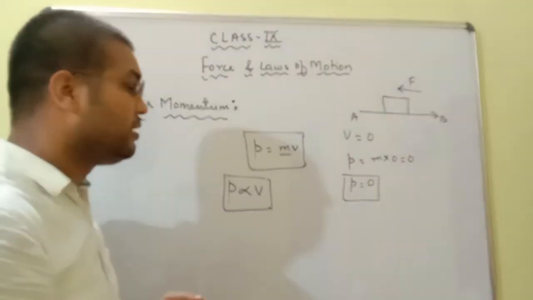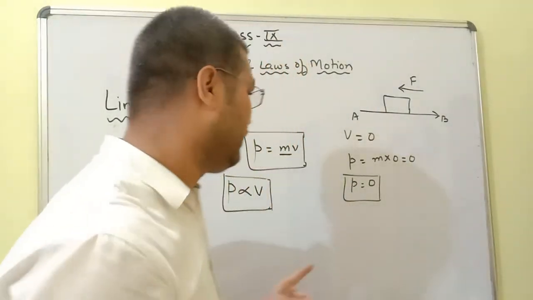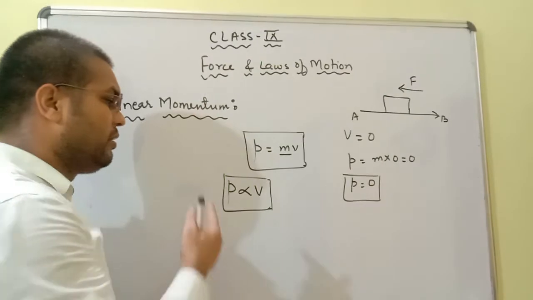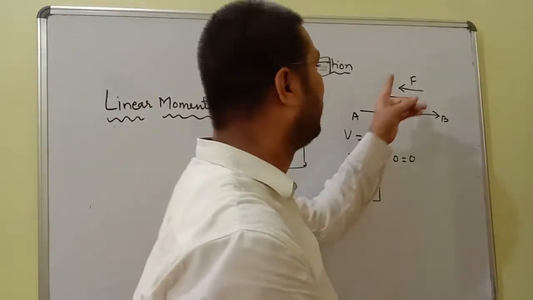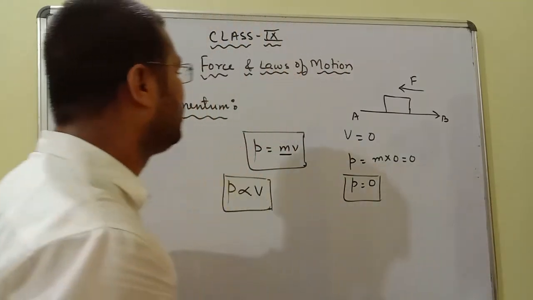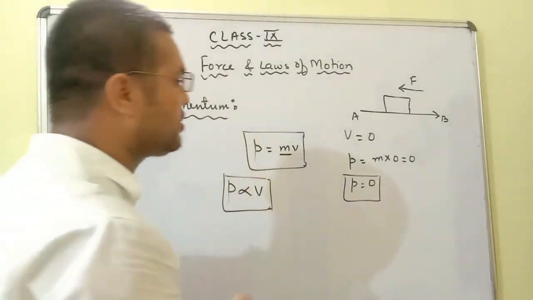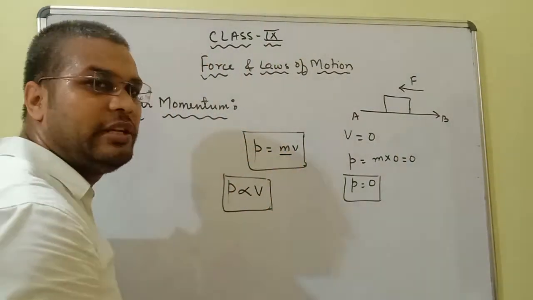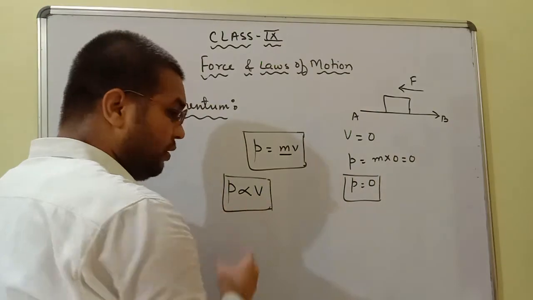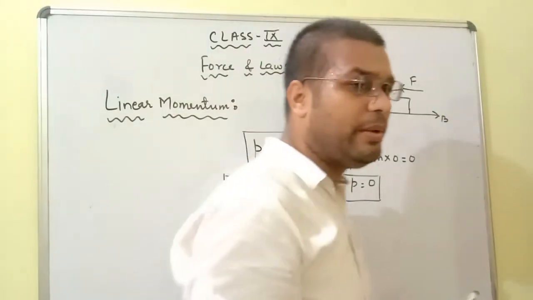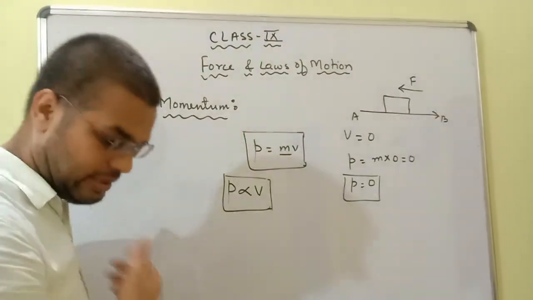The velocity of the object will decrease, and when the velocity decreases, momentum will also decrease. It means force is required to change the linear momentum of an object. If velocity is more, momentum will be more, and if velocity is less, momentum will be less.